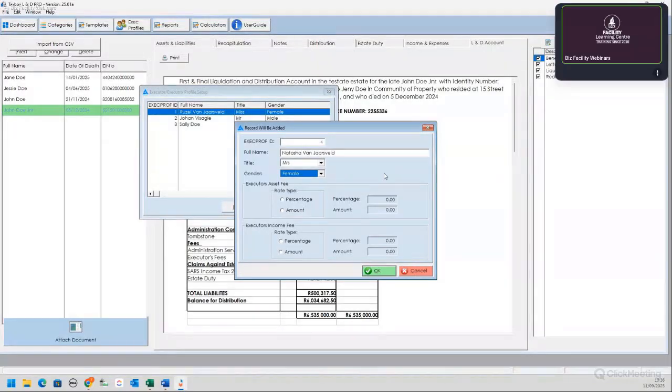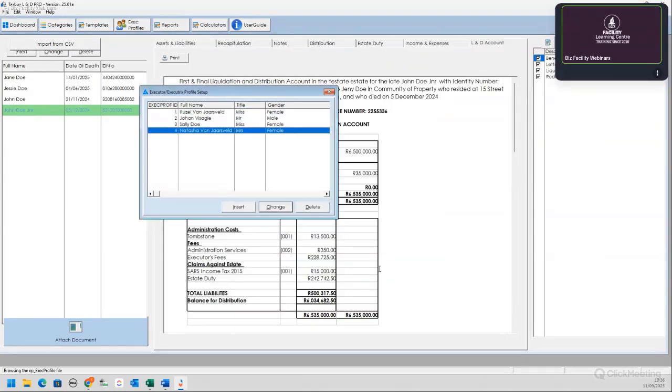And according to what was agreed with this executrix before date of death, is it going to be a percentage? Is it going to be a fixed amount? And based on which one you choose, okay, we've actually said, okay, 2.5% for this one. An executor income fee. So the maximum here is 6%, but anything is negotiable, or it can just be a fixed amount, 5,000 Rand. And that's how you set up your executrix profiles.